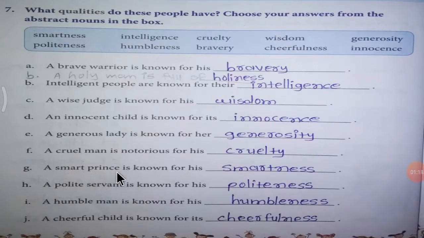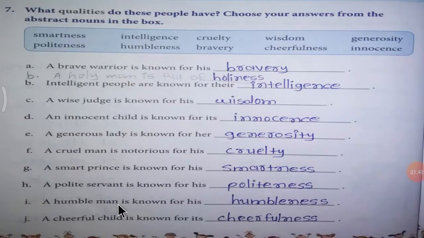A smart prince is known for his smartness. A polite servant is known for his politeness.